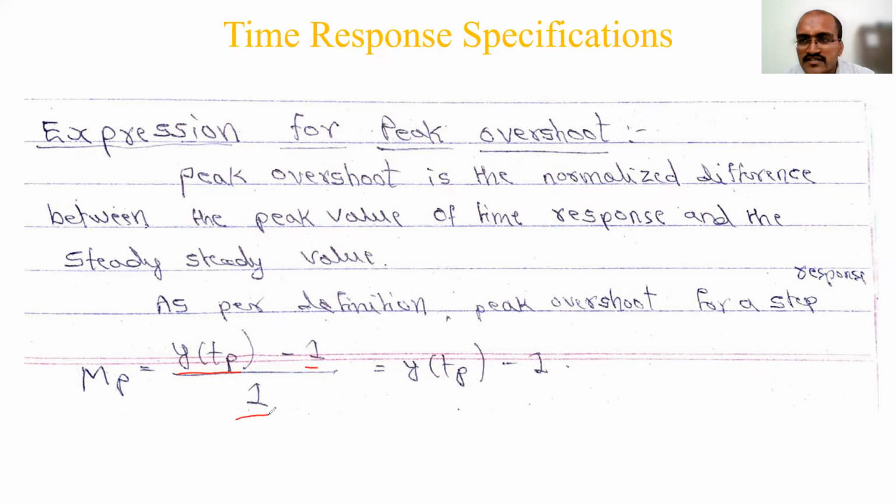So I need to do this substitution. y of Tp means output, or you can consider it is C of Tp, when it reaches peak. Previously I have done C of Tp minus 1 divided by 1, which is nothing but C of Tp minus 1. Y or C, we will consider either for output. Now you have to take the expression of C of Tp again. Wherever t is there, substitute Tp in the time response and make it minus 1. You'll see what you will get.